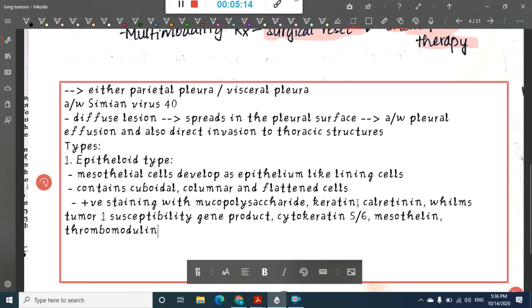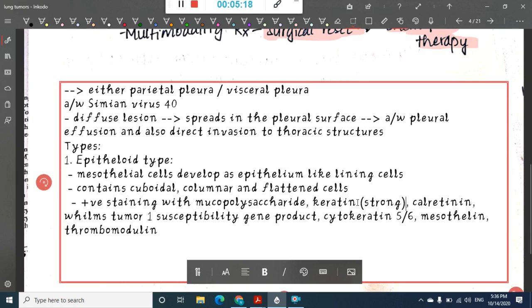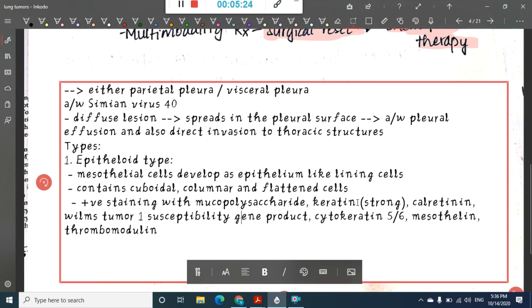Among all these, strong positivity is seen with keratin. It is also positive with calretinin, Wilms tumor susceptibility gene product, cytokeratin 5 or 6, mesothelin and thrombomodulin. All these show positive staining.